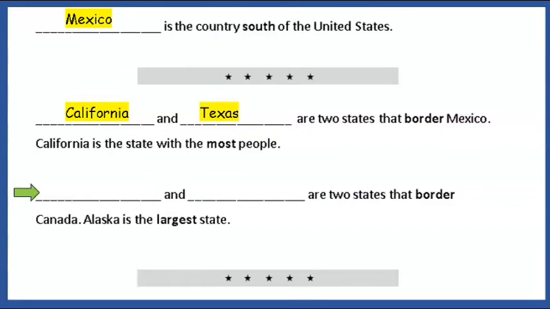Look at your paper. Alaska and Washington are two states that border Canada. Say Alaska. Say Washington. Say the sentence after me. Alaska and Washington are two states that border Canada. Pause the video and write the words Alaska and Washington.